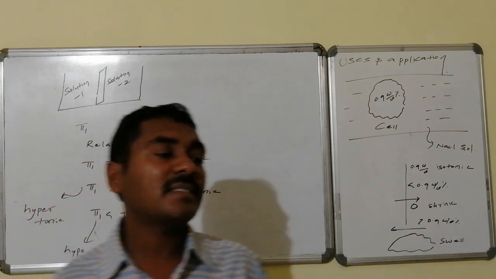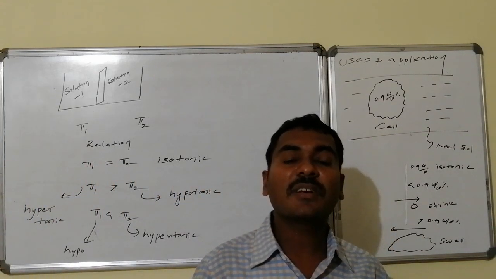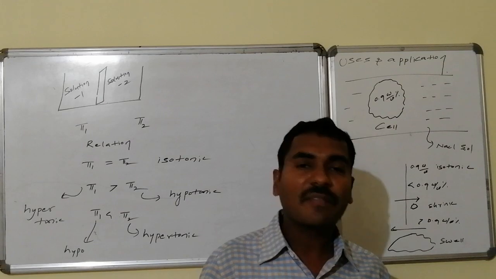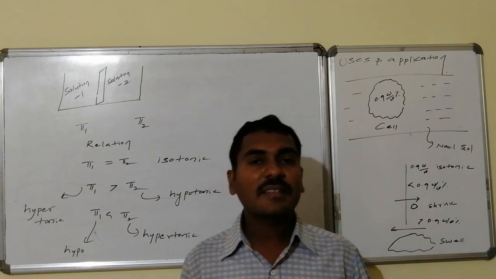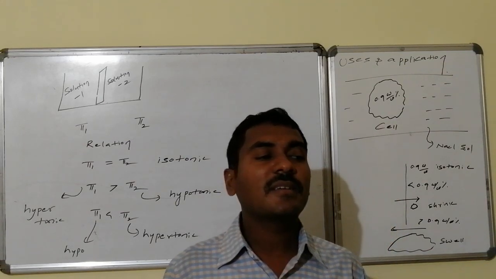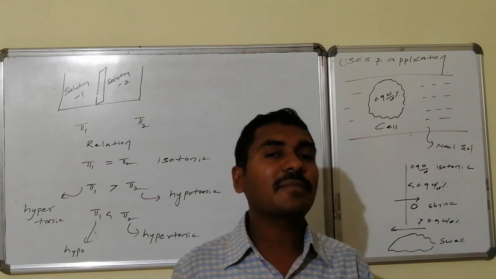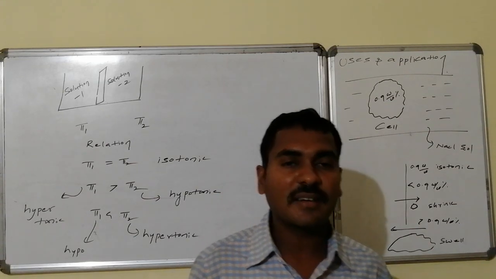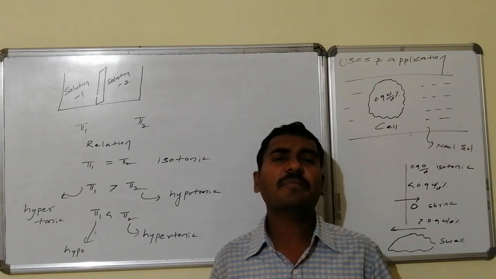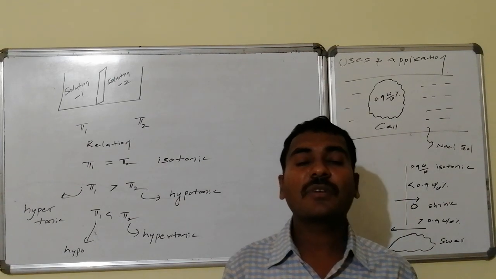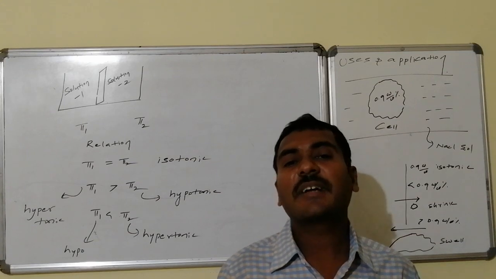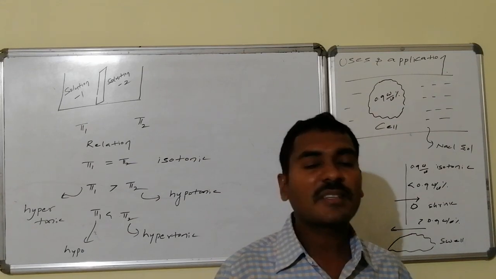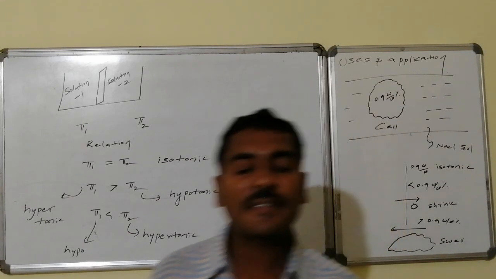And the next one is reverse osmosis. This is also used for the welfare of mankind. Whereas in the osmosis process, the net entry of solvent molecules takes place from lower concentration to higher concentration. By applying some extra pressure, if we make the process go in reverse, then that process is said to be reverse osmosis. Let us go for reverse osmosis.